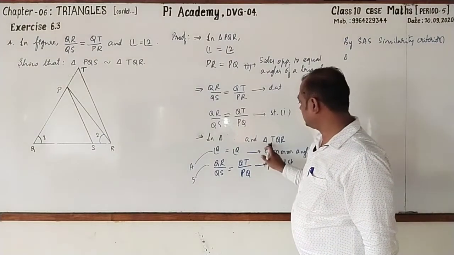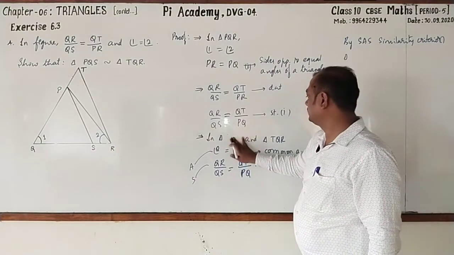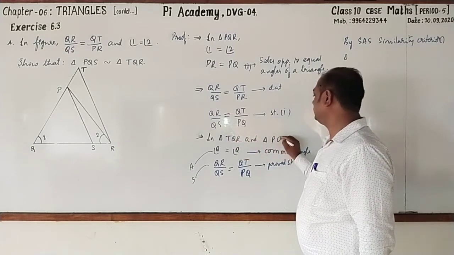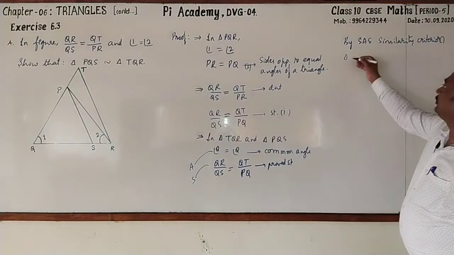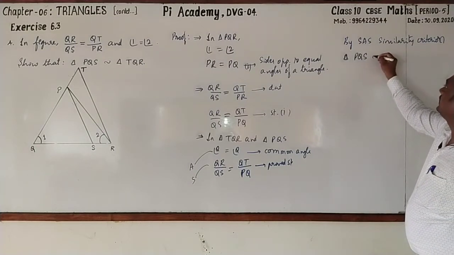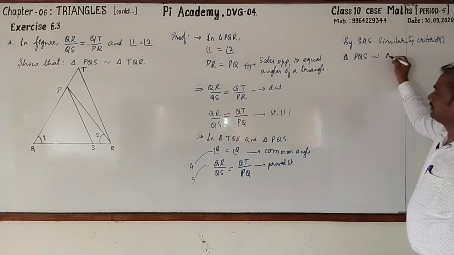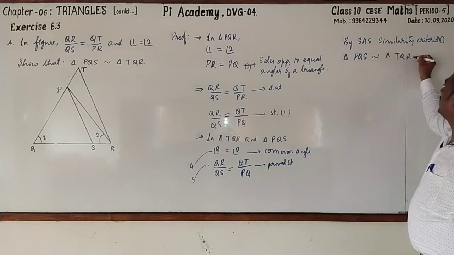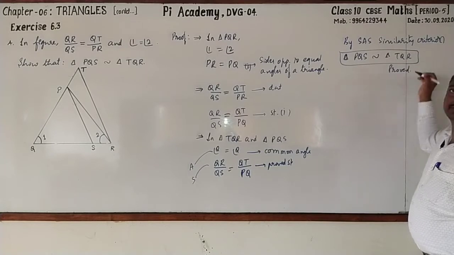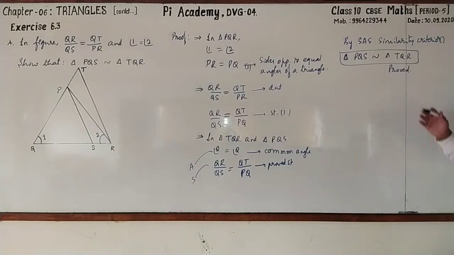Because first we have taken TQR sides only. But in the proof you can write triangle PQS is similar to triangle TQR. Hence it is proved. Hope that you have understood. Please go for copying up to here.